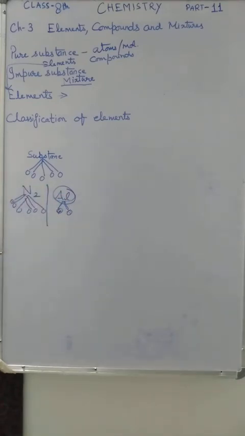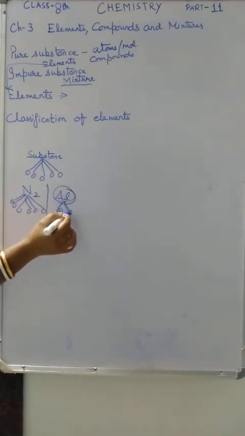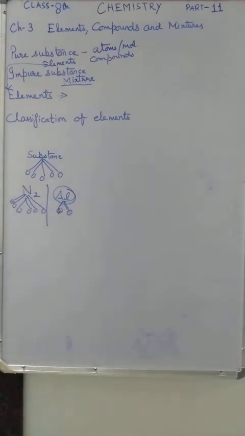Remember it always. Each element is made up of only one kind of atoms, which differs from the atoms of other elements. The atoms of nitrogen gas are totally different from the atoms of aluminium, but the atoms of one particular element will be the same.